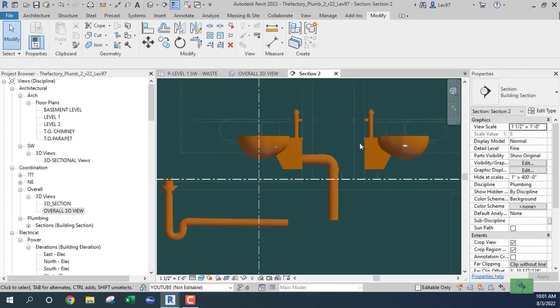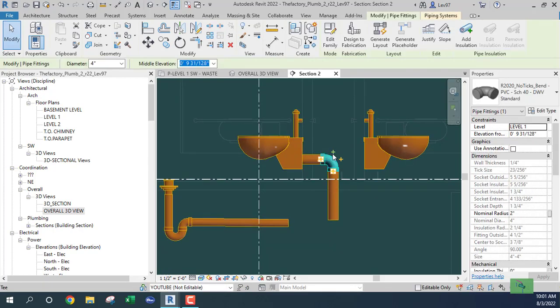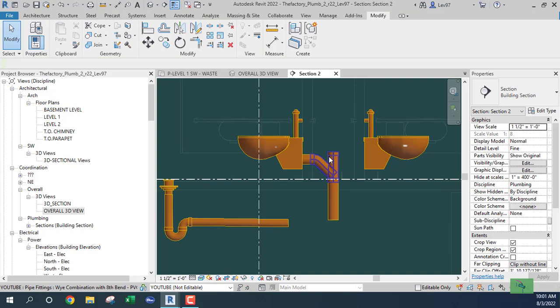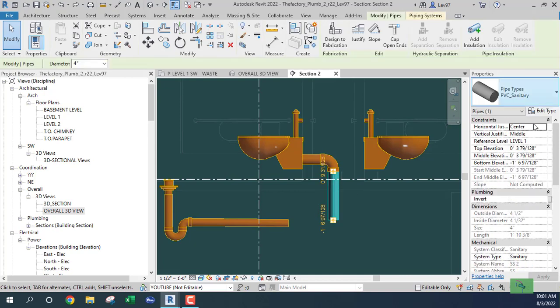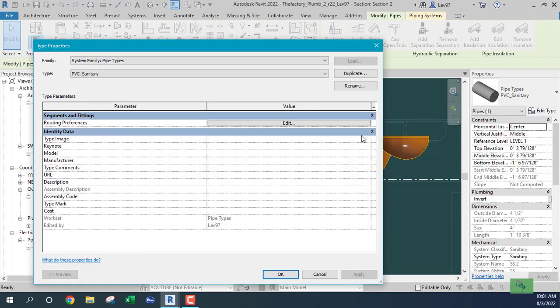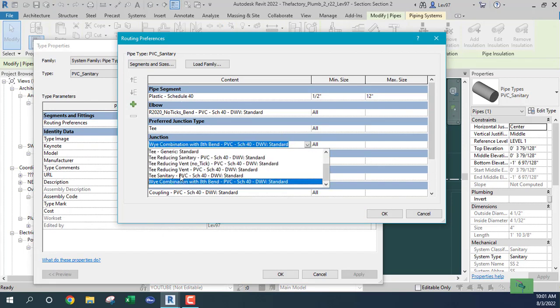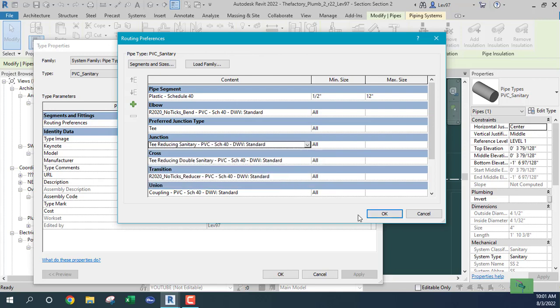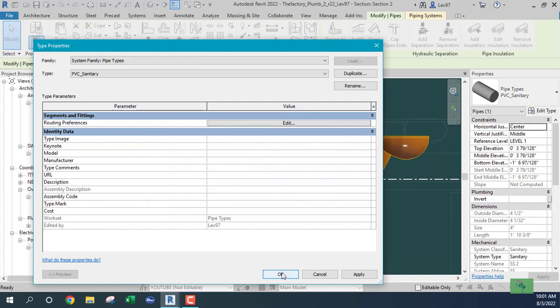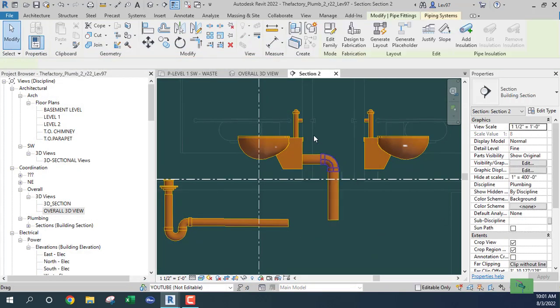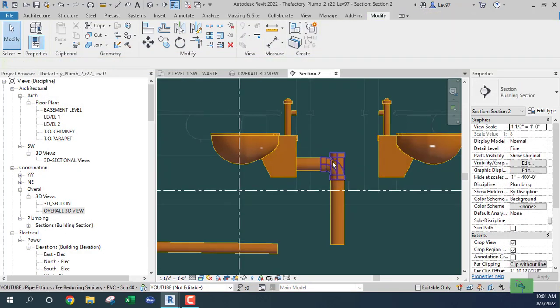And to connect my second lavatory, I'm going to create, let's go back. At this point, I'm going to tighten up my fittings. I'm not going to use that Y combination. I'm going to use another fitting just for Revit purposes. T reducing sanitary, I think I want that one. And say okay.